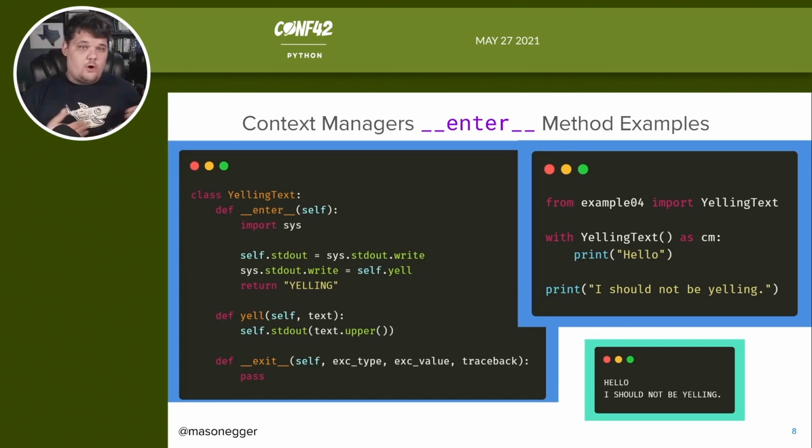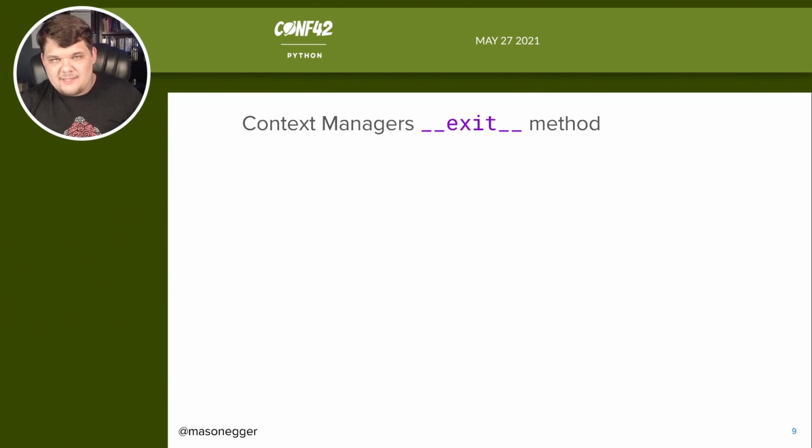Now, if we were to continue with our code, all of our standard out from here on out, everything that was sent to sys.stdout.write would be in all caps, and we definitely don't want that. So now we should talk about the exit context manager method.